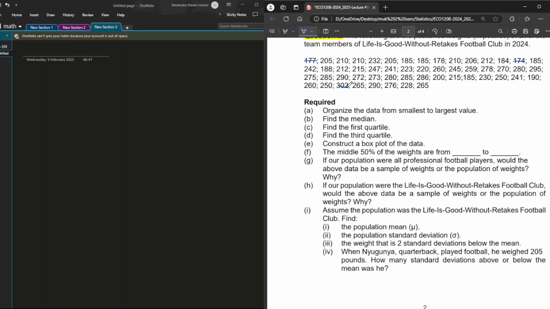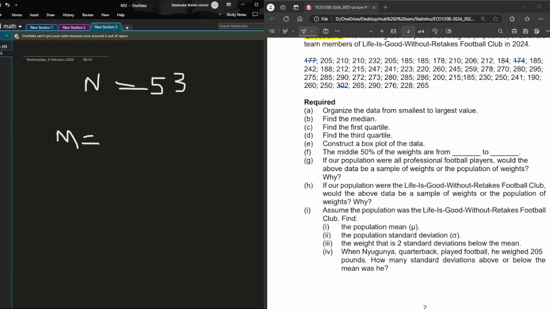Now we've finished organizing it, and in total there are 53. Then we are being told to find the mean and the median. Remember what we said for ungrouped data: the median equals n plus 1, where that 1 accommodates for the fact that we're not in intervals starting from 0. So n plus 1 out of 2, 54 out of 2, and we get 241 as the median.